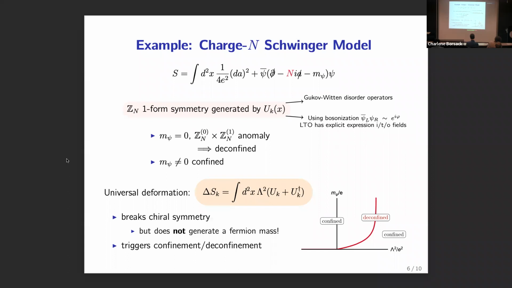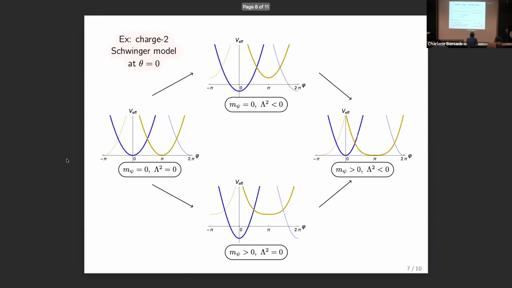So if we start out with no mass and no deformation at the origin, that's the usual story. We're in a deconfined phase. And then continuously connected to that in parameter space, there's always some balance of the mass and the deformation that you can tune to each other that will basically cancel out the effect on the energy densities and bring us back to a deconfined phase. So in this way, we can control whether we're in a confined phase or deconfined phase.